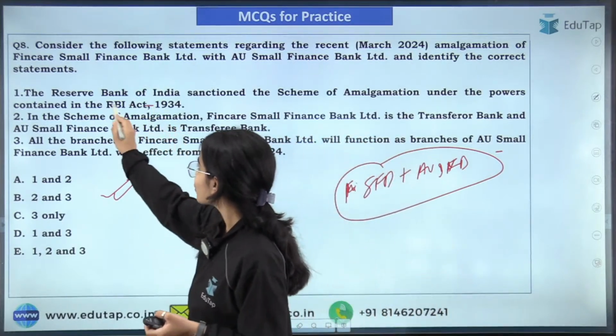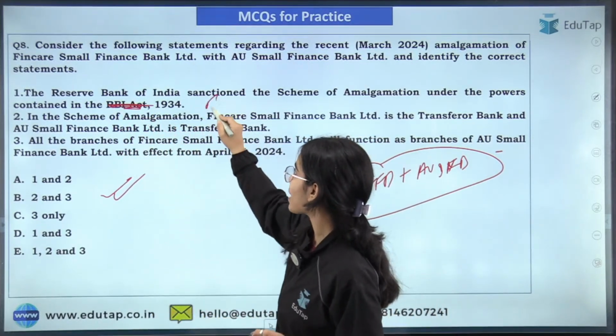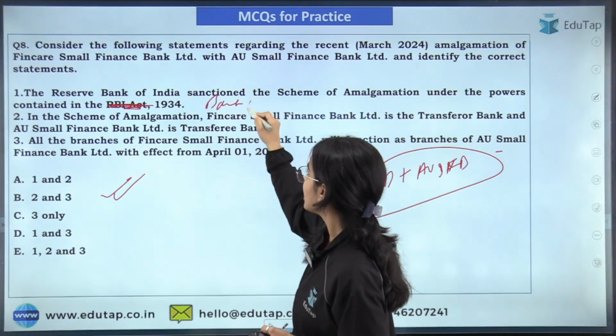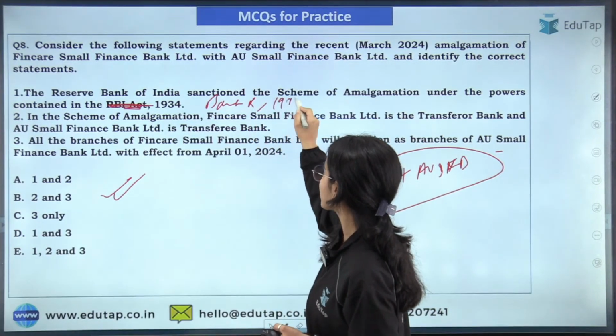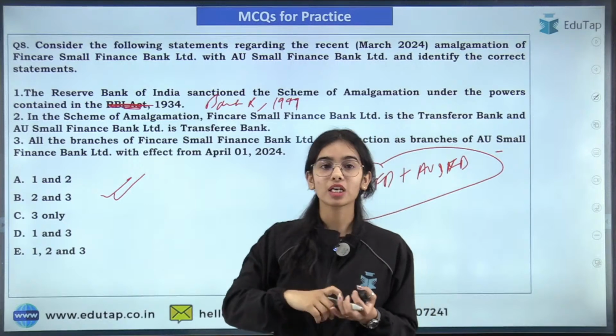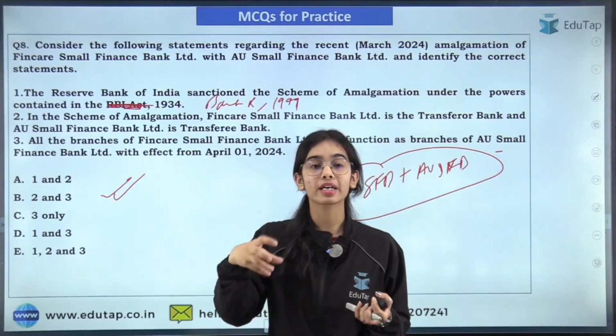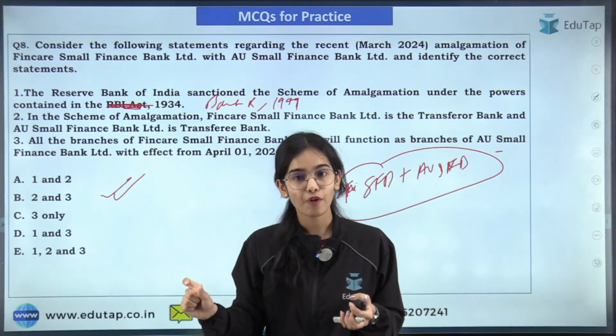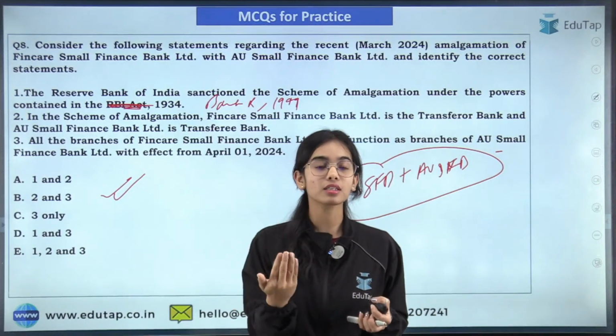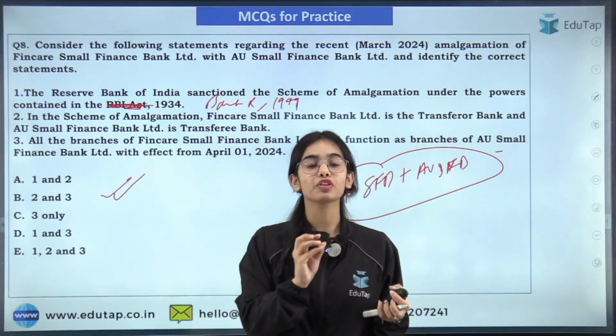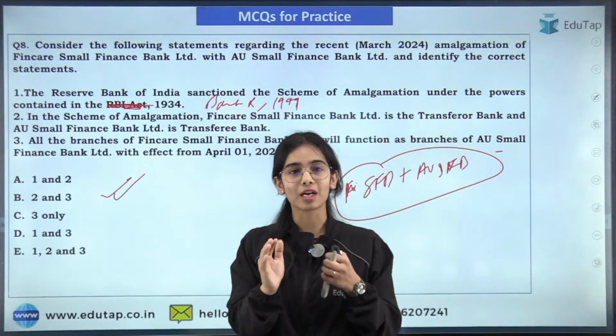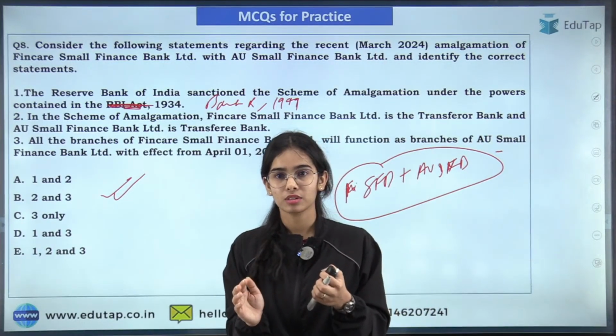So it should not be the RBI Act, it should be the Banking Regulation Act of 1949. Simply, when we are talking about banks, it is usually the Banking Regulation Act that is being followed. So when you are reading the notification, be aware of which act is being followed here.